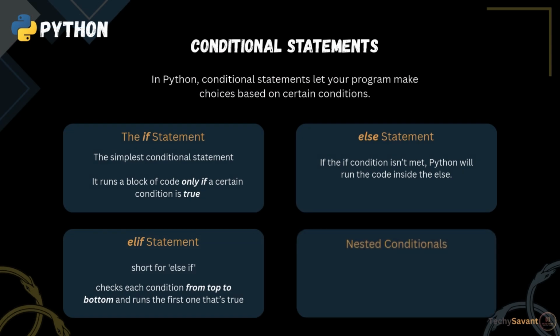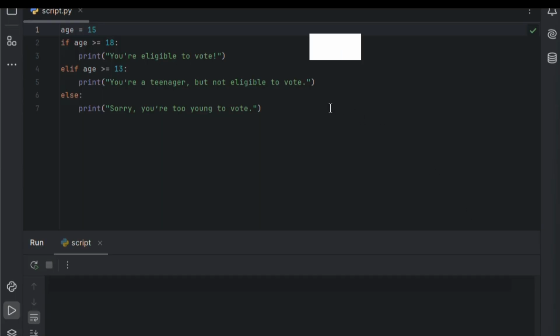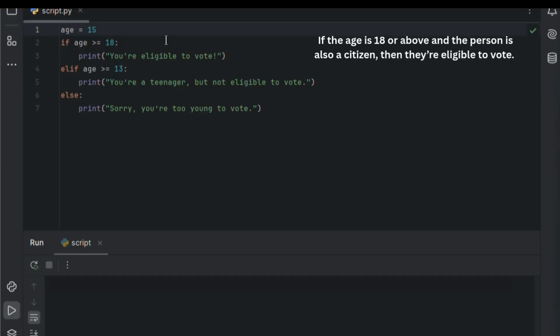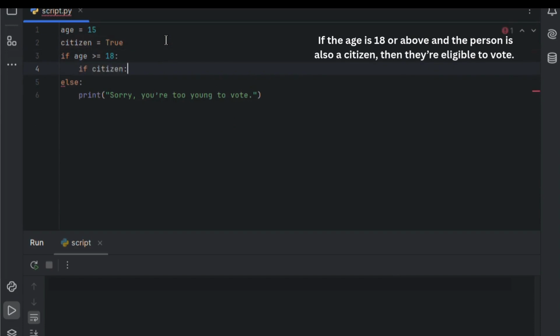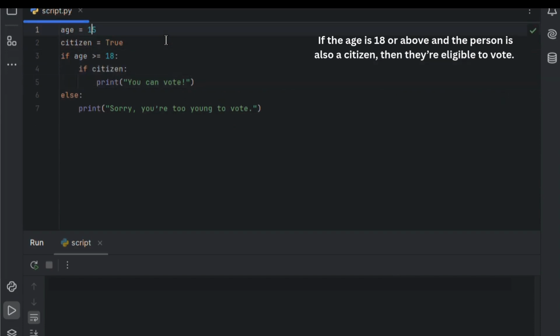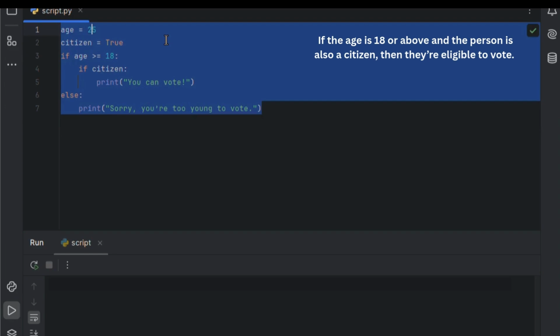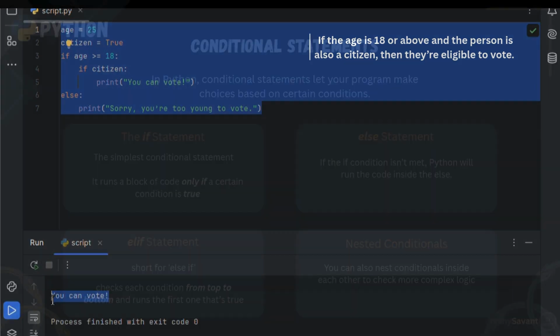Next, nested conditionals. You can also nest conditionals inside each other to check more complex logic. New condition is, if the age is 18 or above and the person is also a citizen, then they're eligible to vote. So, we'll add another if condition inside the main if block to check for citizenship. Let's also update the age to 25. Save it and run the code. Since both conditions are true, it prints the message from the if block.